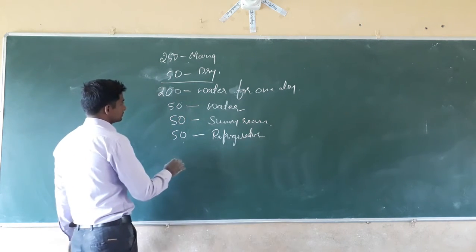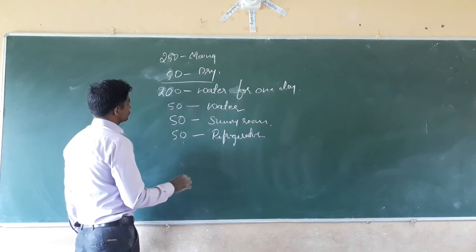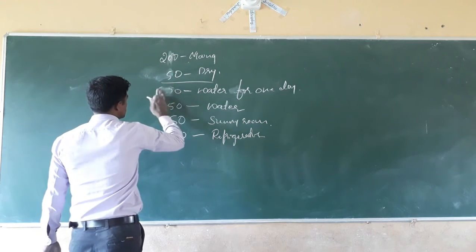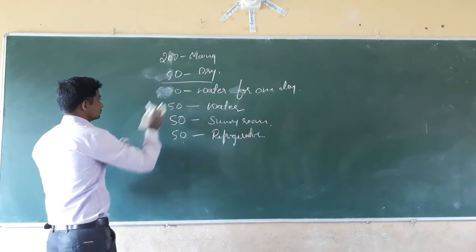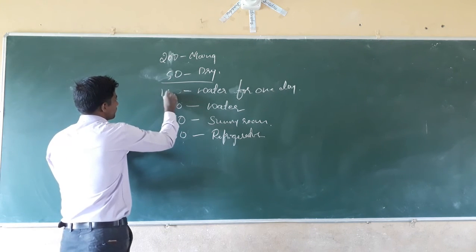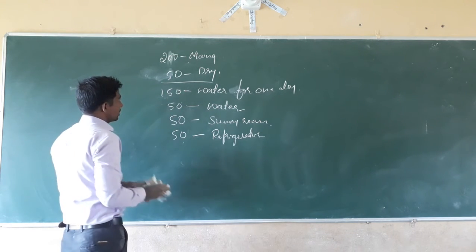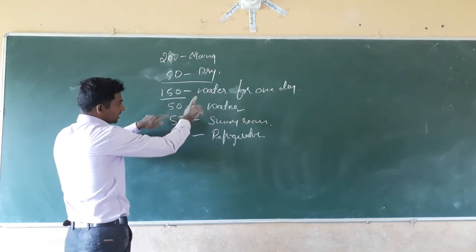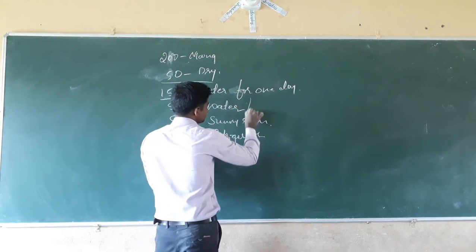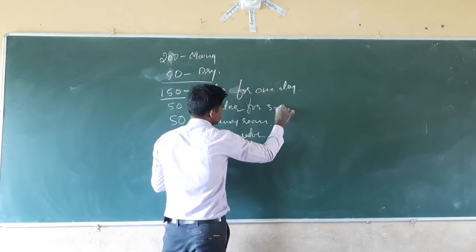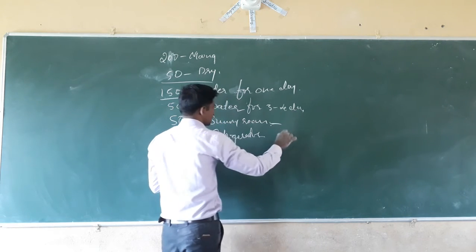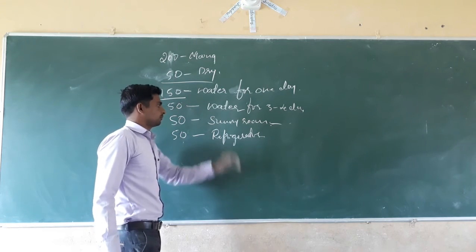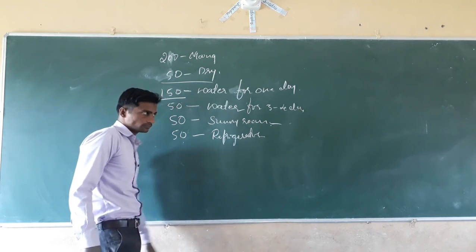Then the remaining 150, out of this 150, you have to dip in water only for 3 to 4 days. Here in a sunny room for 2 to 4 days, and here for 3 to 4 days you have to keep in a refrigerator.